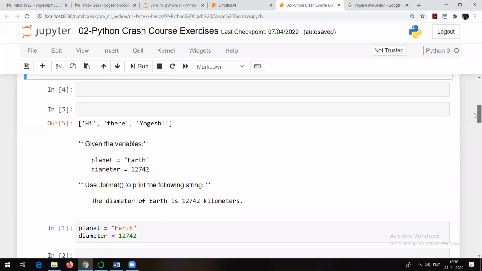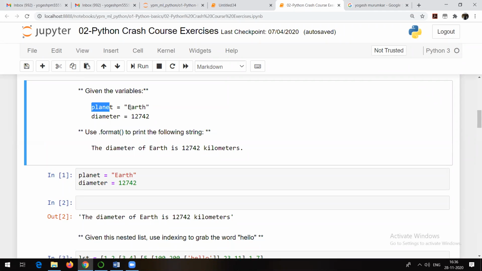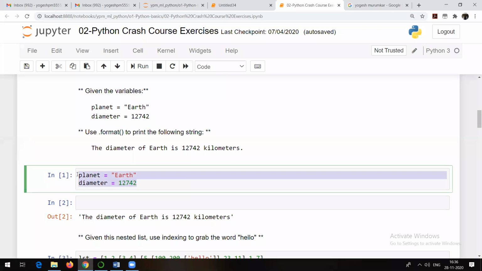Moving to the next question. Given the variables planet equal to Earth and diameter equal to 12742, use dot format to print the following string. So what we want is the output like this: The diameter of Earth is 12742 kilometers. So these two variables are given. I hope the answer is actually given here itself.